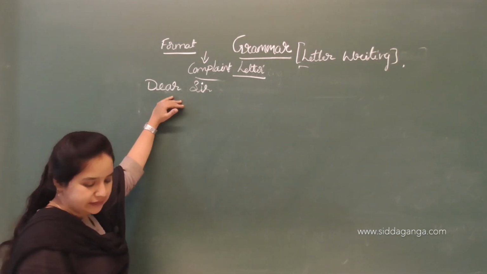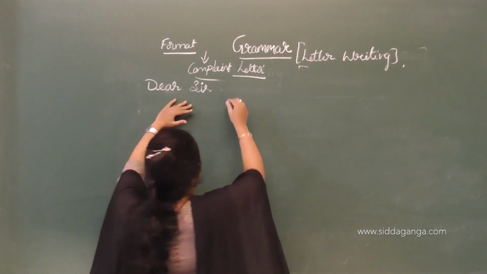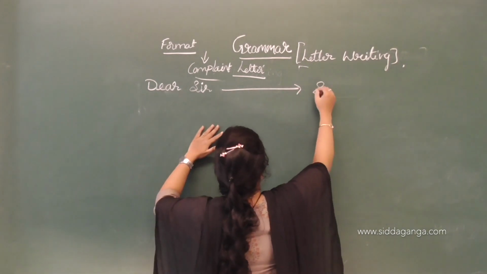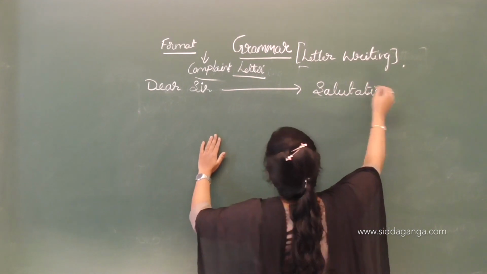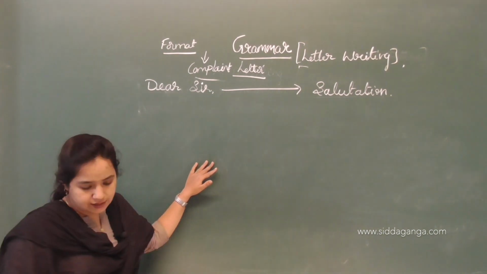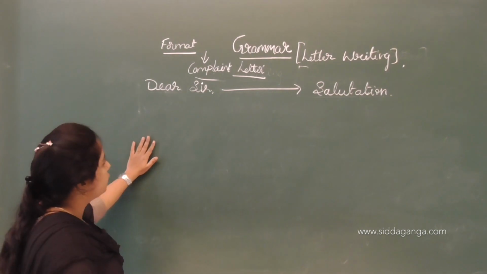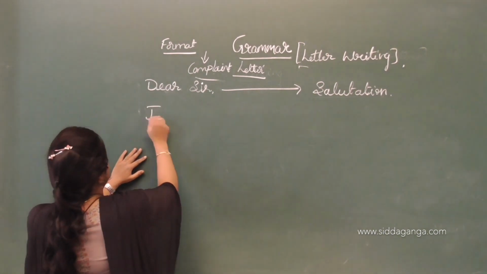Then after this, Dear Sir. This is the salutation, you are saluting. Then now the matter starts.